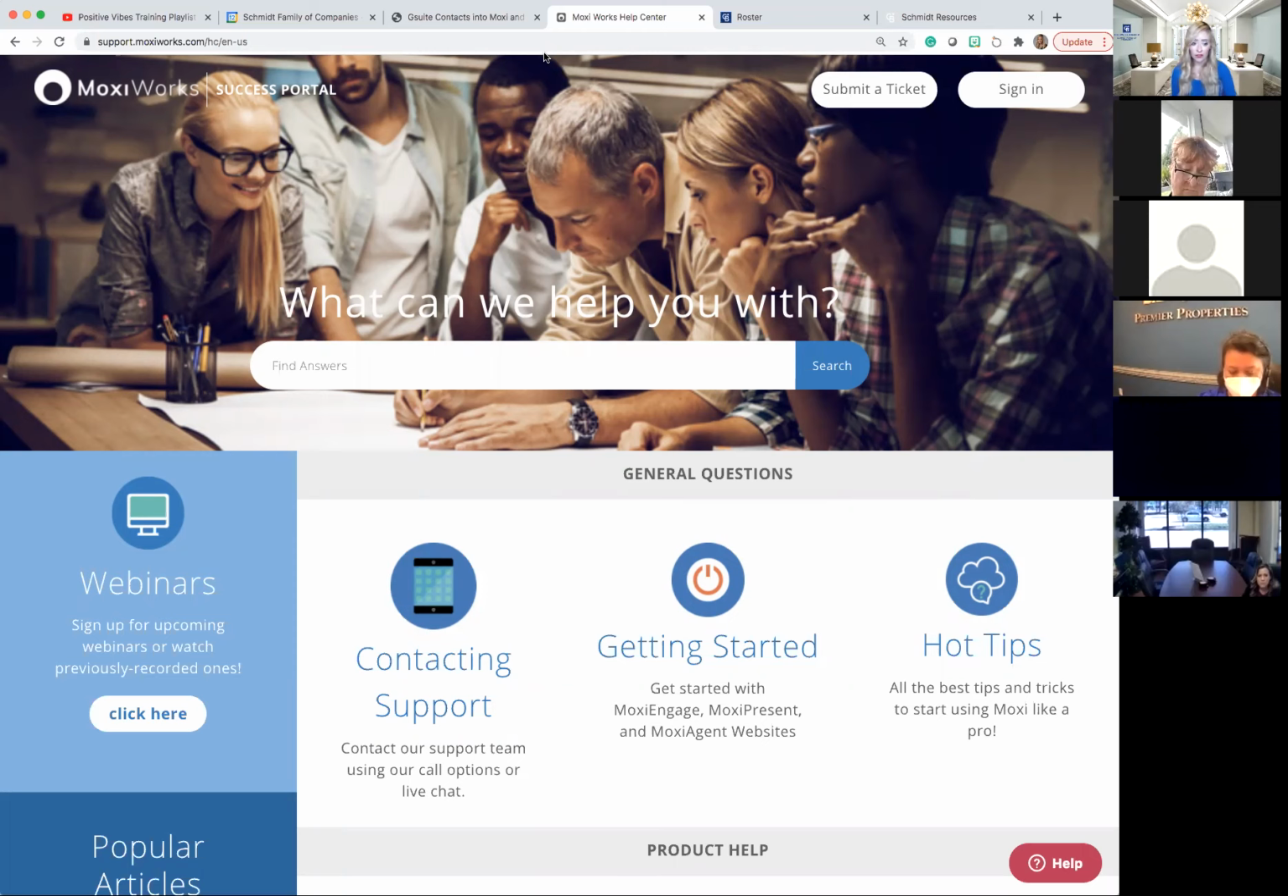support.moxiworks.com, this, you guys, is the best training and support place I've ever seen in any tool or any platform. They provide everything to you in a PDF, right? So you can see step by step with screenshots. It gives it to you in text. It also provides it to you in video. So they're catering to all of the learning types here.